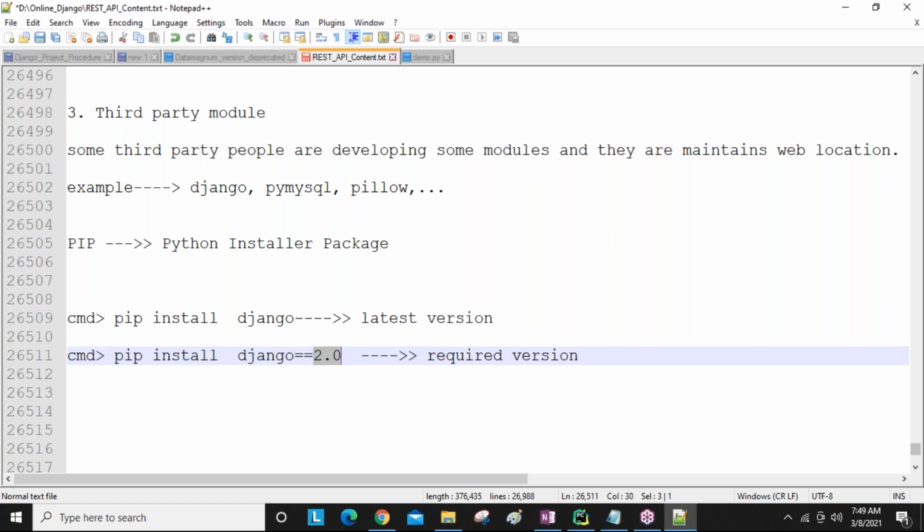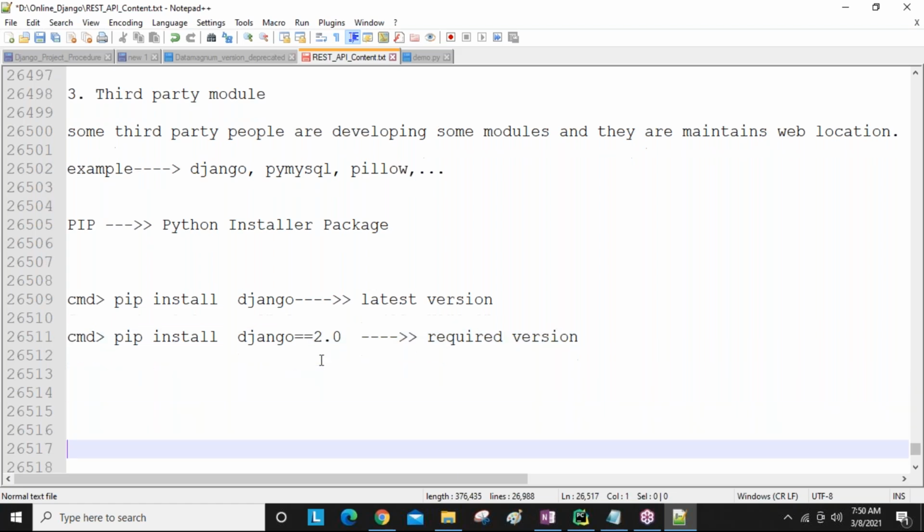How we increase or decrease our version number, we will take up when we are developing, and you will get it. No problem. Here you are installing like this at the start. Later, after 1 month, if you want to use version 3, you can again use pip install Django double equal to 3.0, and then that version is downloaded and installed.